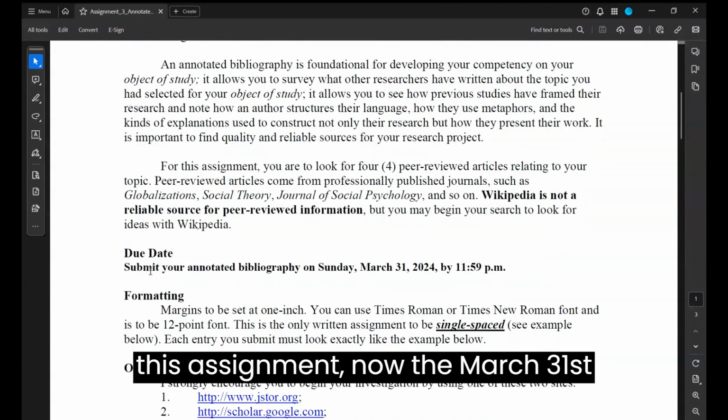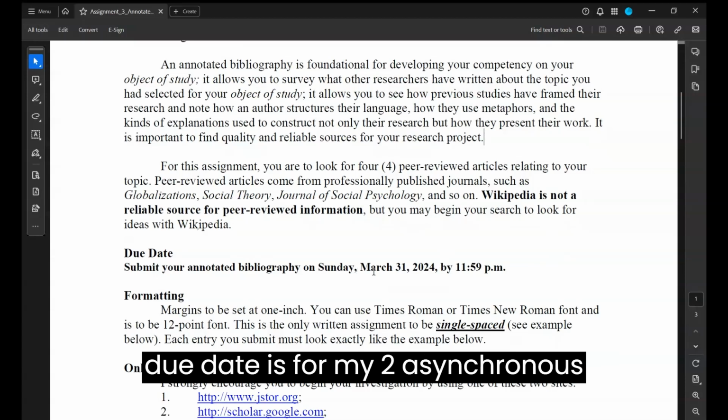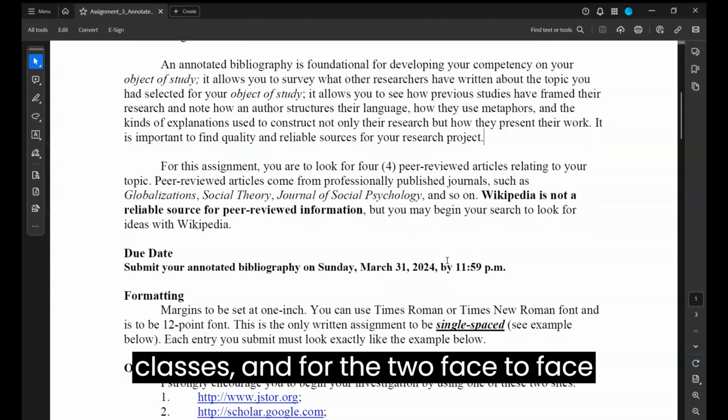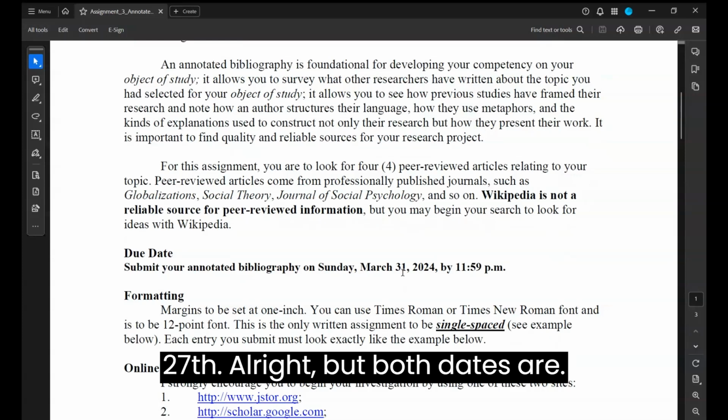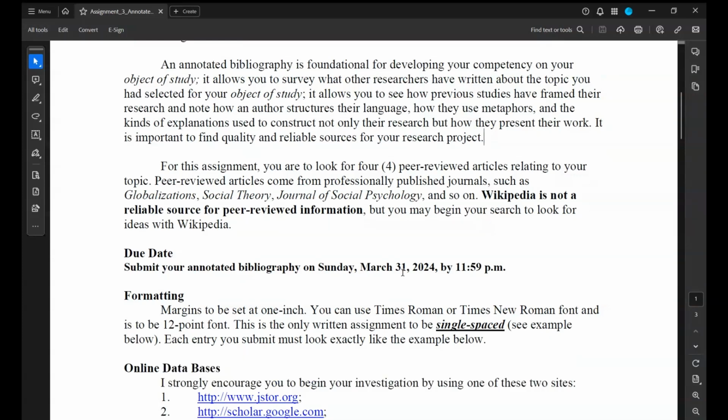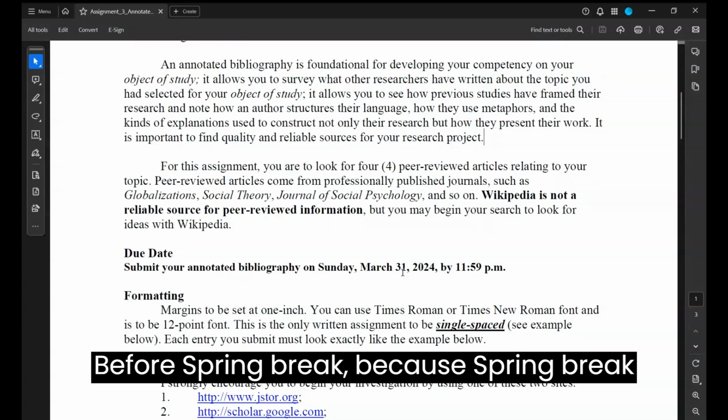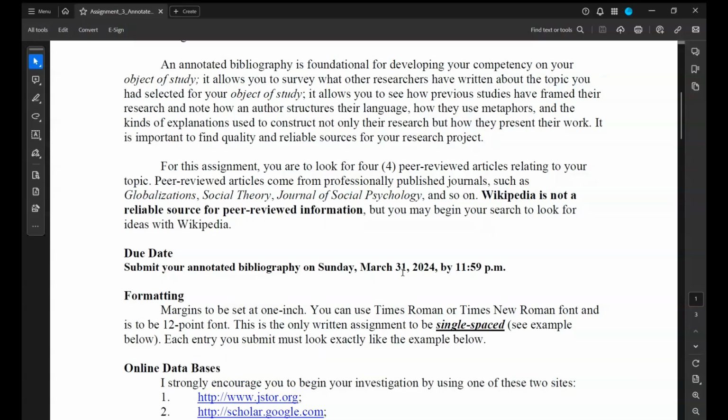For this assignment, the March 31st due date is for my 2 asynchronous classes, and for the 2 face-to-face classes, it's I believe March 27th. Both dates are before spring break, because spring break actually starts on April 1st.